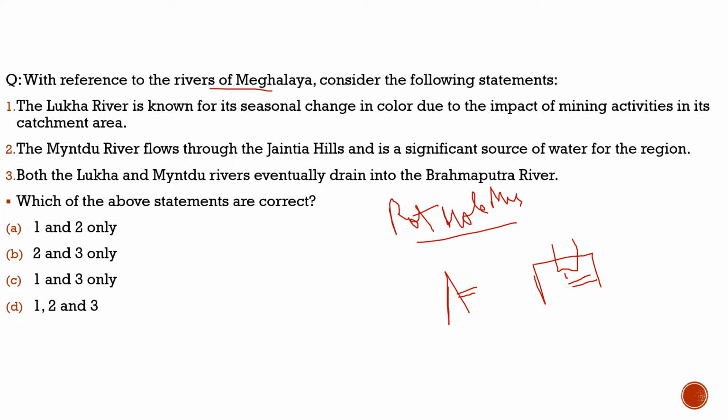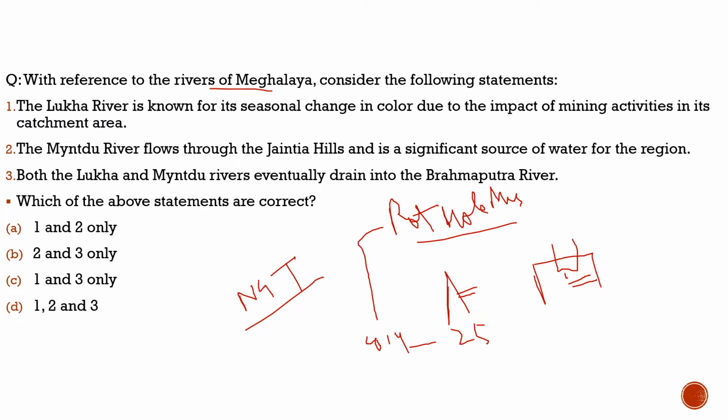Now, about rat hole mining in the northeast, this issue actually started way back in 2014. There were incidents in Meghalaya in 2014, when I guess 25 people died in such an incident. Then in 2019 also, 22 and 25. So the issue was taken up by the National Green Tribunal, and they totally banned this rat hole mining in the northeastern areas. But still it is going on.